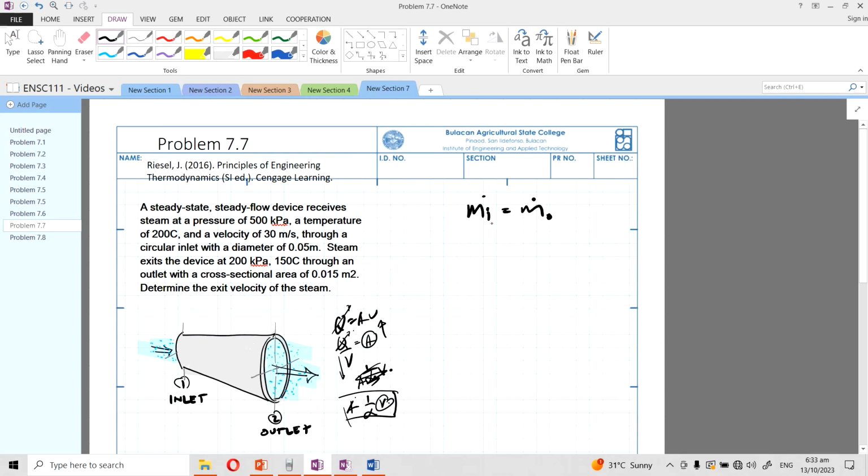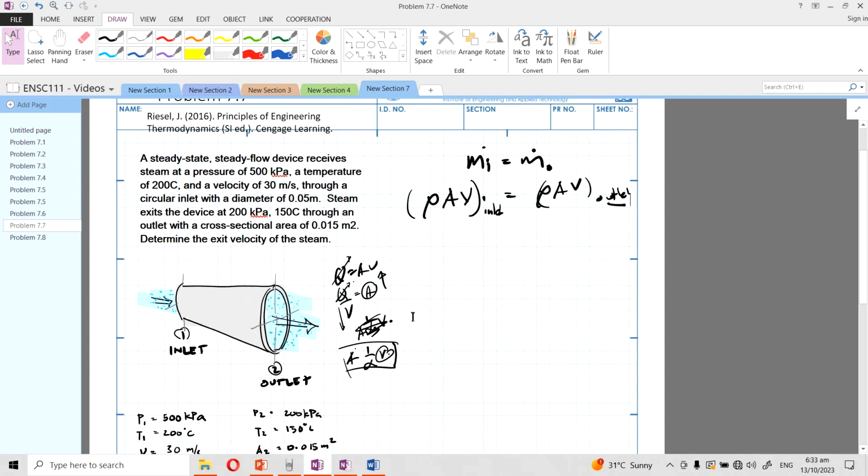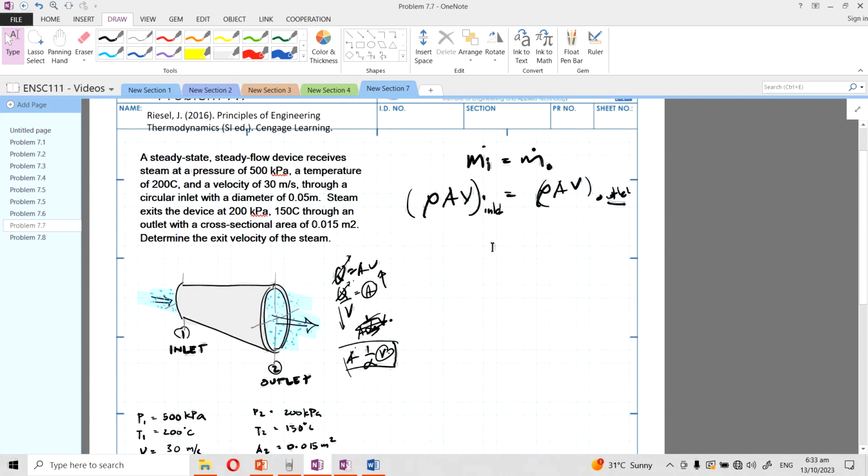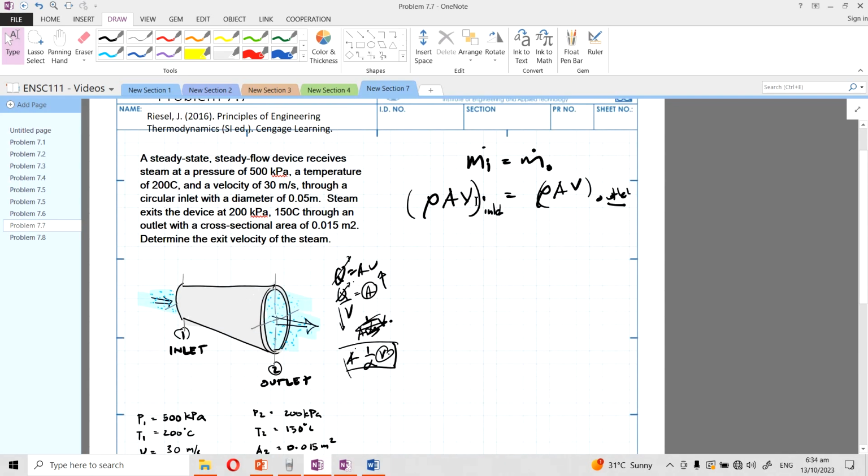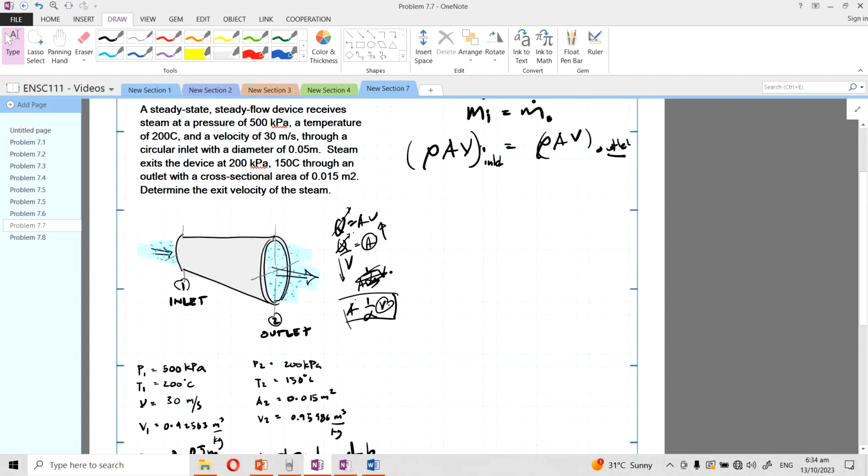Right, so what is mass flow rate? Isn't it the density times area times velocity, of course, at point 1 or at inlet. And here we have rho AV as well, but this one for outlet. If we check the inlet, what's given to us is the diameter, the velocity, and we also have the area.